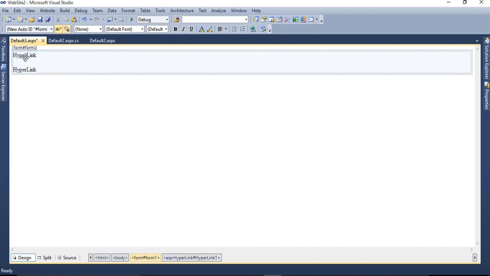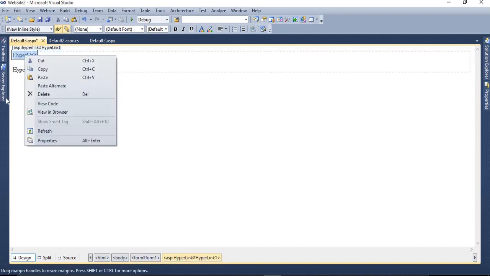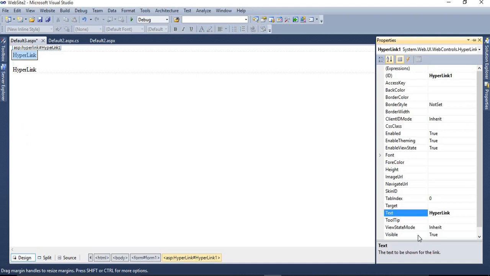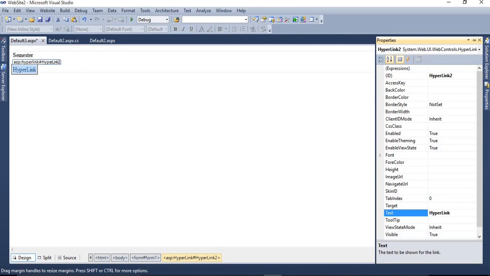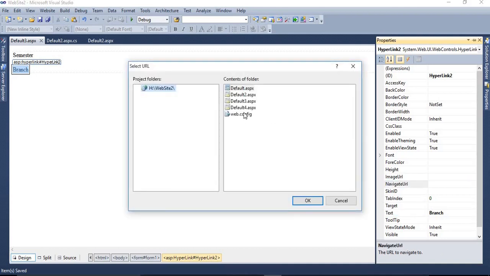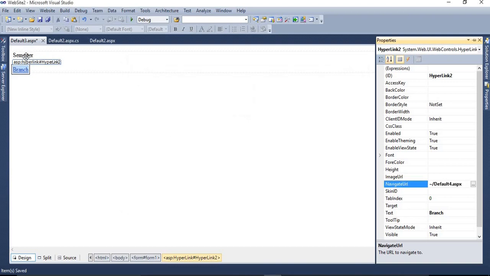To understand the concept of query string, I have taken two hyperlinks. Semester, branch. Set the NavigateUrl property to another page, Default4.